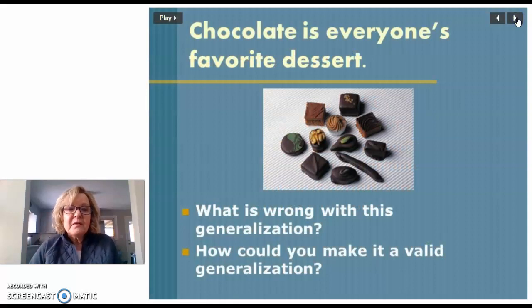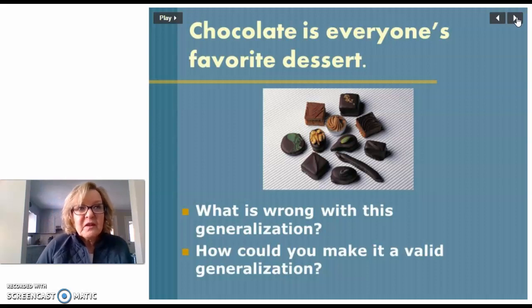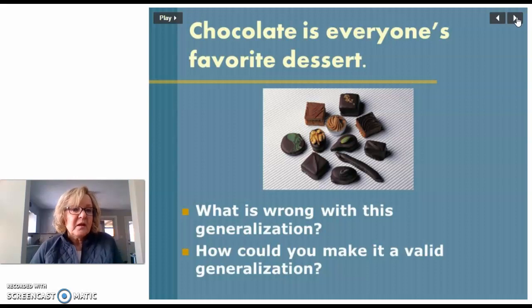So, chocolate is everyone's favorite dessert. Well, what is wrong with that is that not everybody likes chocolate. We could make it into a valid generalization by saying that many people like chocolate for dessert, not necessarily everyone.